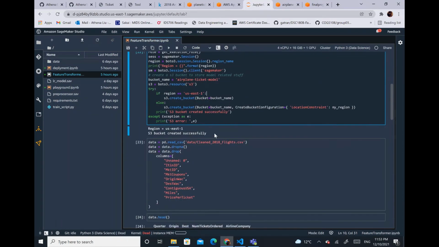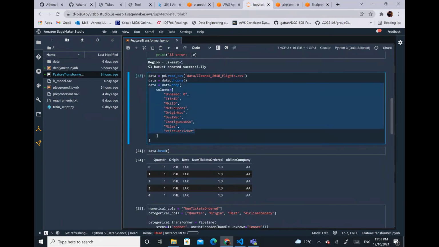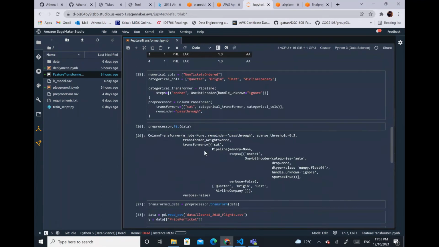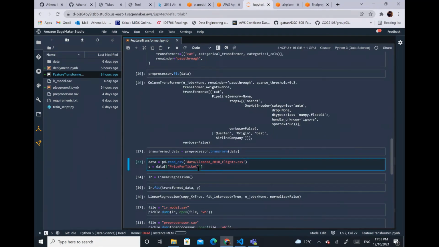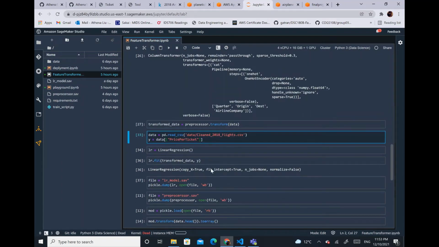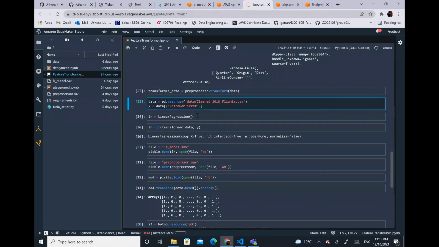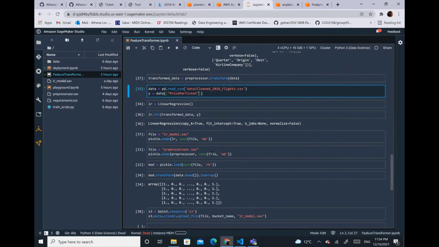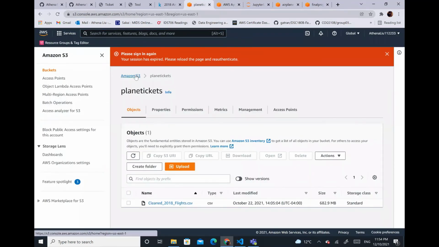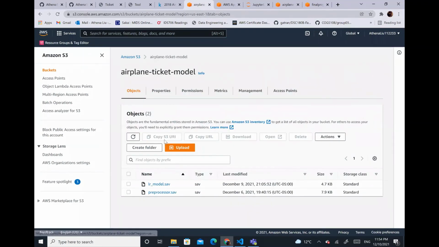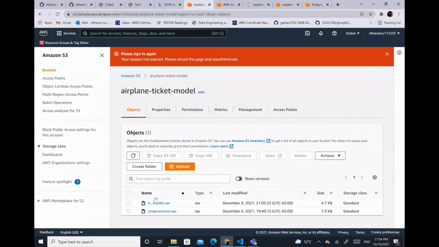So taking all of these, we selected the data, the columns that we're going to use, and then we performed pre-processing of the data and feature engineering, and we saved the preprocessor using Pickle and then dumped it into the S3 bucket. And a similar procedure was performed on the linear regression model, where after it's been fitted, it's been dumped to our S3 bucket. So now if we go back to Amazon S3, we can actually see that the models are saved. And this is a great thing because later we can use it in our FastAPI.